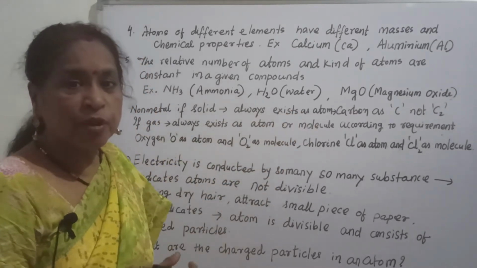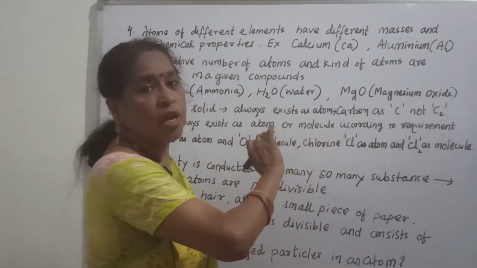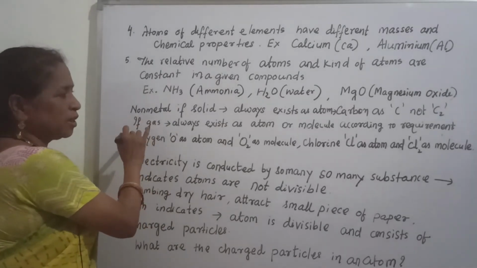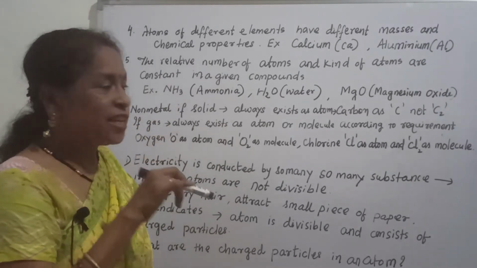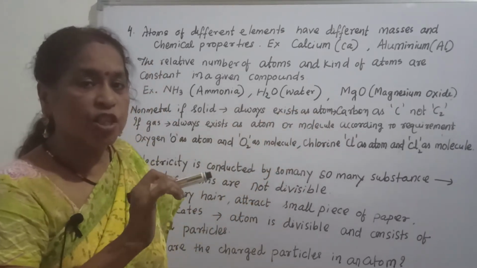Let us take carbon as an example. Carbon is always written as C, not C2. Wherever you want a reaction to proceed, this is a very important line, you remember this one. Whenever a reaction proceeds, the reaction starts only with carbon C, not C2.